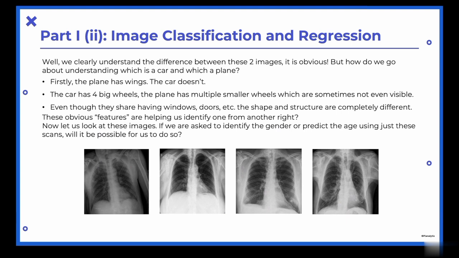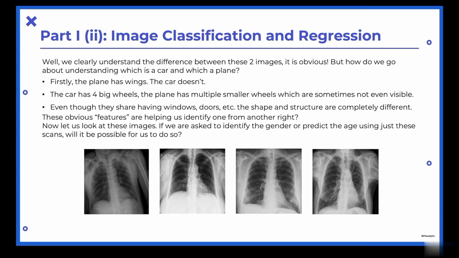Firstly, the plane has wings, the car doesn't. The car has four big wheels, the plane has multiple smaller wheels which are sometimes not even visible. Even though they both have windows, doors, etc., the shape and structure are completely different. These obvious features are helping us identify one from another, right?